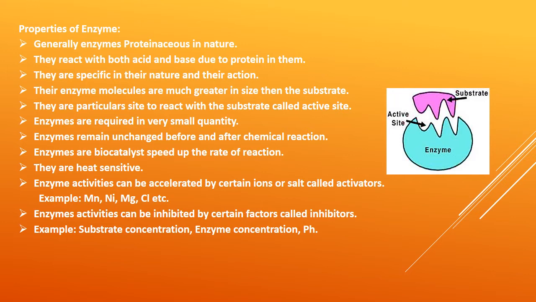Enzyme activity can be accelerated by certain ions, that is known as activators. It means those molecules which activate the enzyme's activity are known as activators. Most of them are metals like manganese, nickel, magnesium, chlorine, etc. Their symbols are shown. Enzyme activity can be inhibited by certain molecules or factors, that are known as inhibitors, like DDT, parathion. Factors affecting enzyme activity include substrate concentration, enzyme concentration, pH, temperature, etc.